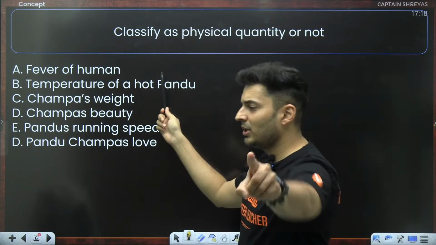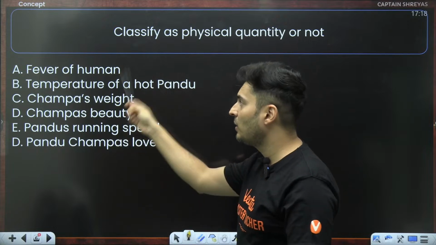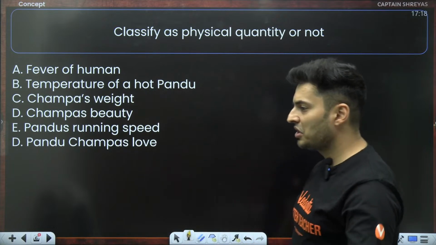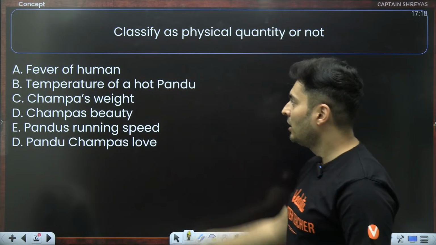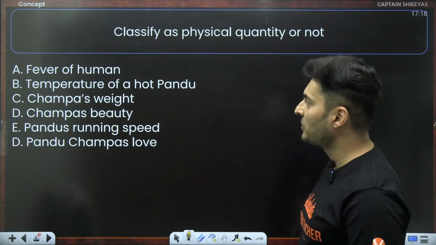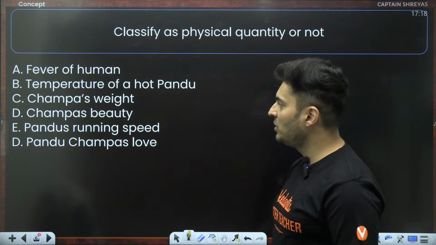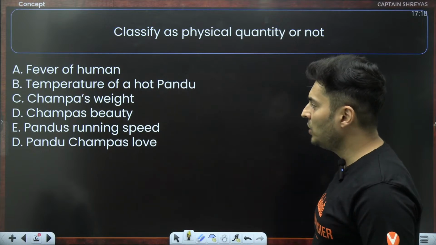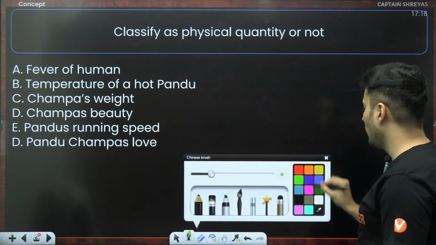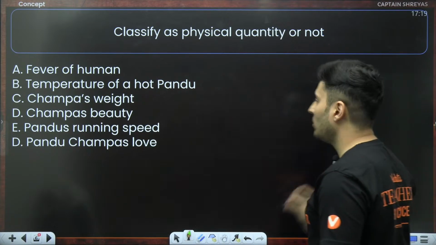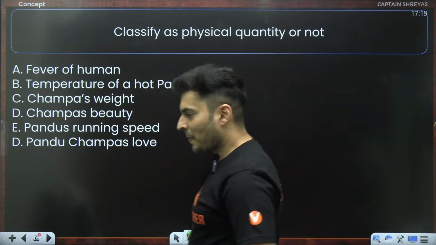What do you think? I want the spam in the chat box right away. The fever of a human: this human being has a fever, he's suffering from dengue or malaria, something. Temperature of a hot Pandu. Champa's weight, Champa's beauty, my goodness. Pandu's running speed, and Pandu Champa's love. What do you think, guys? Which of the following are physical quantities or not?